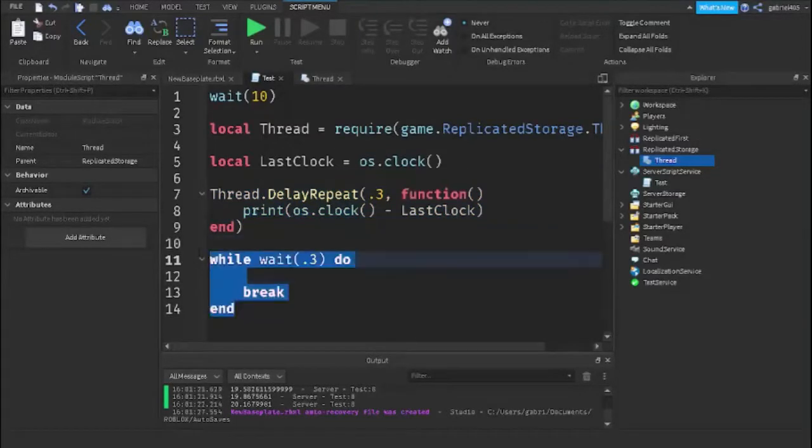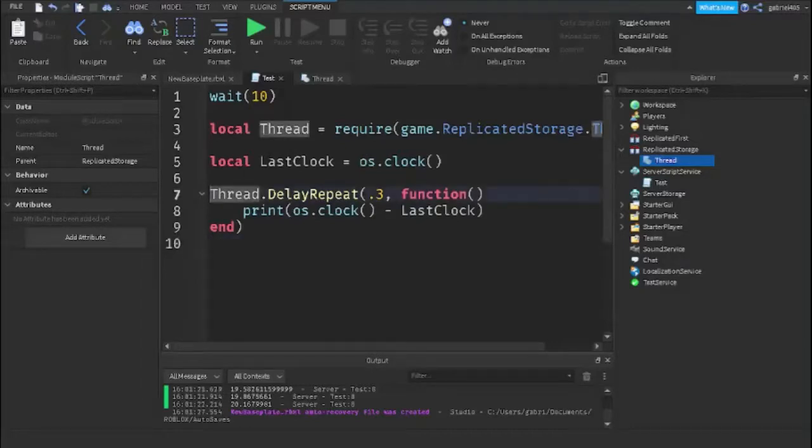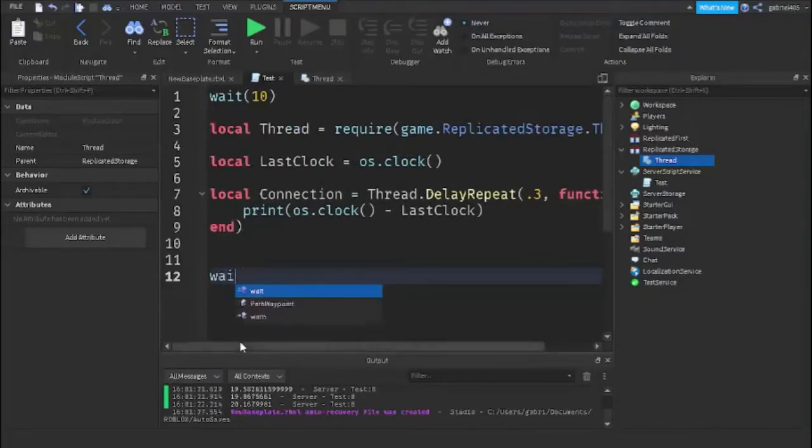Basically, if we want to stop this loop, we want to connect this to a local variable. So we'll call this local connection equals thread.delayRepeat. And now we want to call this connection off. We would not normally want to use wait, but I guess we'll use wait because wait is good for stuff like this.